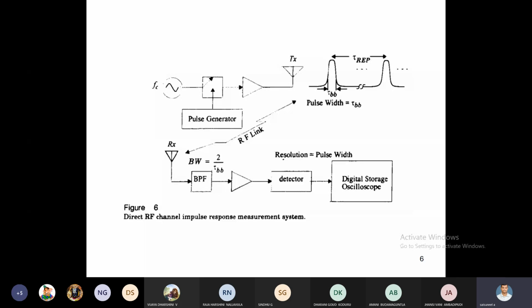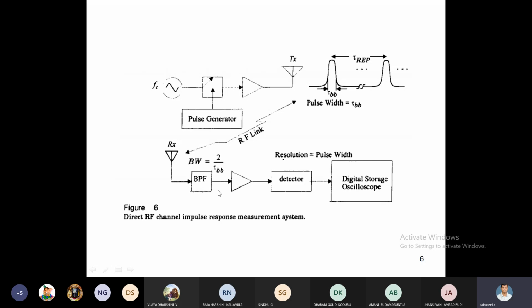Then the signal is transmitted along the RF link, with air as the medium. The figure shows the pulse width. The pulses are generated repetitively: the repetition period is tau REP, and the pulse width is tau BB. The signal is transmitted through the RF link and received by the receiver. The first stage is the band pass filter.